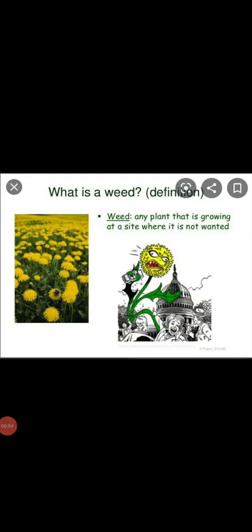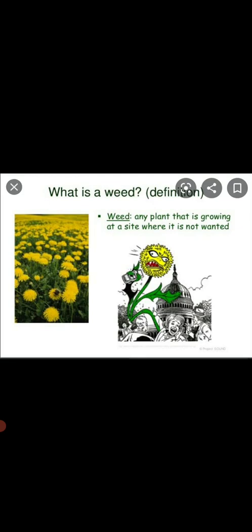Now we'll proceed with the next topic that we have, which is weeding. That means removal of weeds. Now here we come across a new term, that is weed. Do we all know what actually weeds are? Children, weeds are any unwanted and uncultivated plant that grows along with the crop plants.